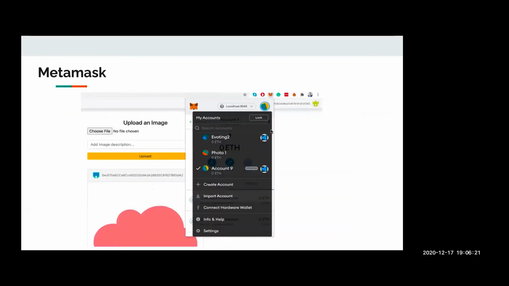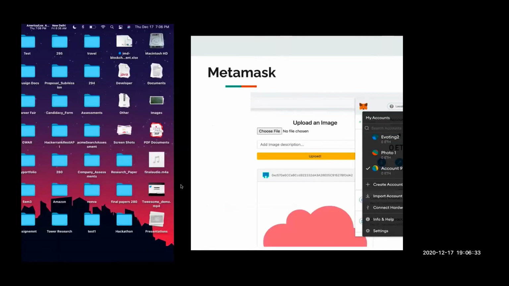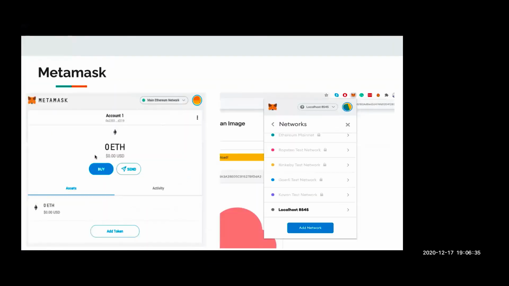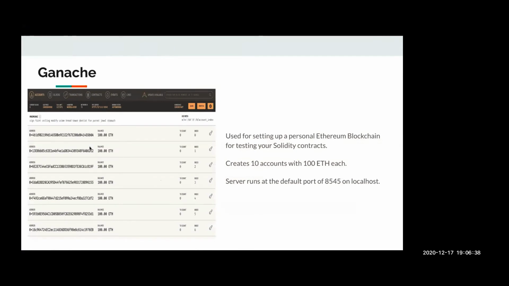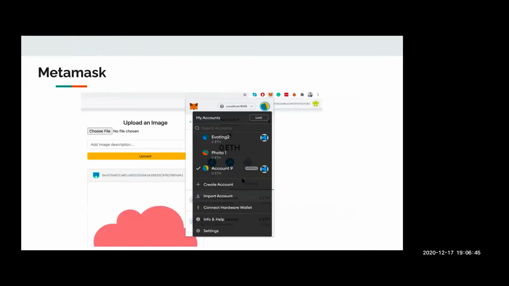Once I get connected with the local Ganache server on port 8545, I can go through the import account option and add my private key, which I get for every account on Ganache. Here is the icon for retrieving the private key for a particular account. After I get the private key, I can copy it down and import the account into MetaMask. I can import all 10 accounts here, or I can choose to import only one particular account.